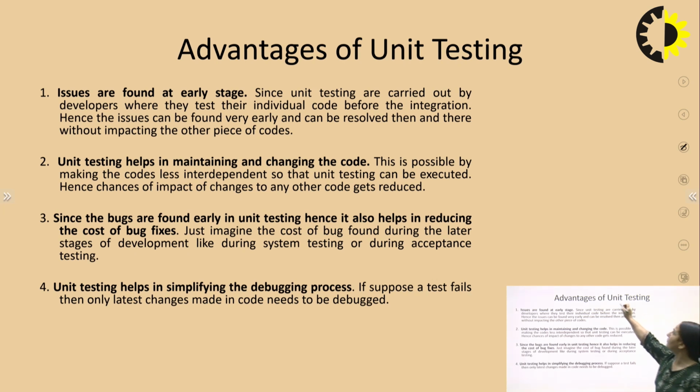So what is the advantage of unit testing? The very first advantage of unit testing is that the issues, the problems, the faults are identified at an early stage, since they are carried out by developers who test their individual code before the integration. When we are moving on to integration, the earlier we are able to find any sort of issues in the code, the easier it is to rectify. The later we encounter issues in the code that we develop, the more difficult it is to track, right? So we are able to handle the issues at the early stage. That is the beauty of unit testing, right?